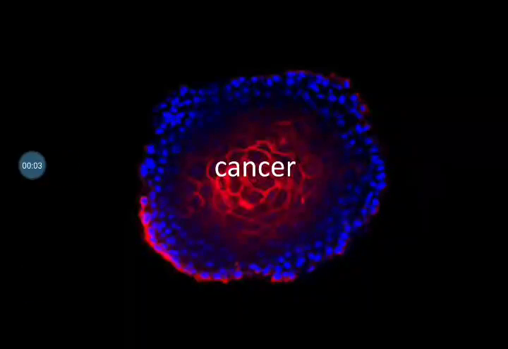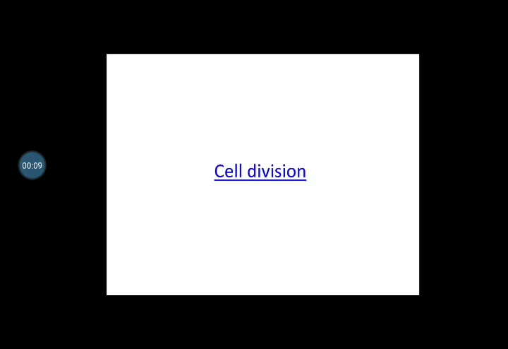Hi guys, in this section let's have an interesting talk on cancer. Before going to talk about cancer, let's have a short talk on cell division. So we can term cell division as a cycle because the cycle of events happens repeatedly to produce more and more cells. While coming to the stages of cell division, basically the initial stage, the before stage